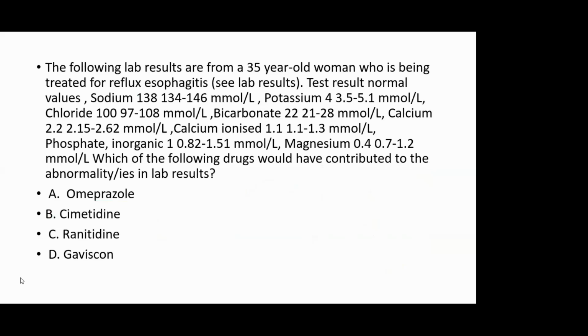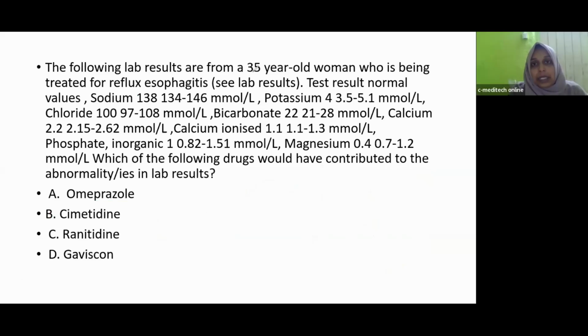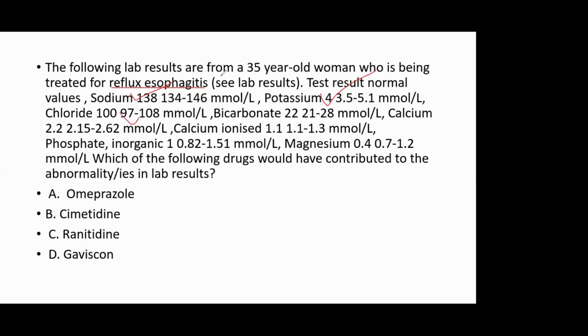Next question. The following lab results are from a 35-year-old woman who is being treated for reflux esophagitis. So, sodium 138, normal range 134 to 146. So, it is okay. Then potassium 4, normal range 3.5 to 5.1. That is also normal. Then chloride 100, normal range 97 to 108. That is okay.